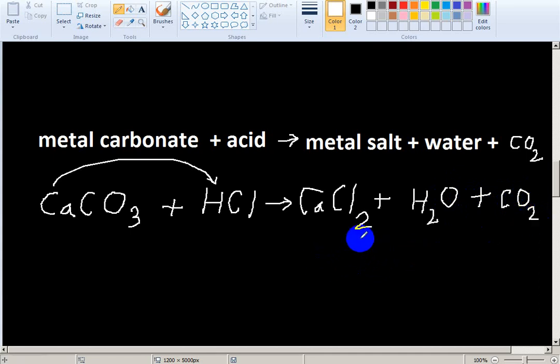Oh no, the reaction is not balanced. Calcium is 1 here and 1 here. Chlorine is 1 here and 2 here. Hydrogen is 2 here and 1 here. If I give 2 here, now everything becomes balanced. Carbon is now 1, oxygen 2 and 1 makes 3, all balanced. So we have understood that when metal carbonate reacts with acid, it forms metal salt, water and carbon dioxide.